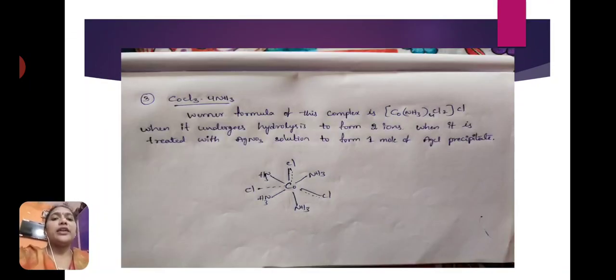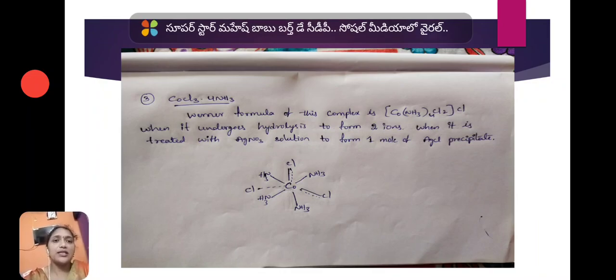Next, third example is the CoCl3·4NH3 complex. Werner formula of this complex is [Co(NH3)4Cl2] within the sphere. Outside the sphere 1 Cl minus is present.